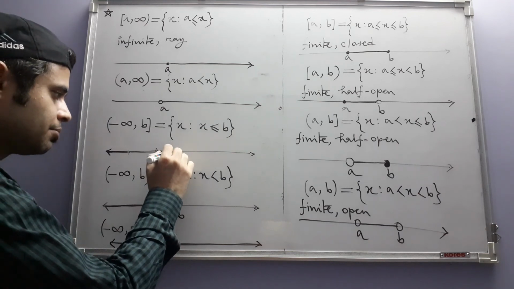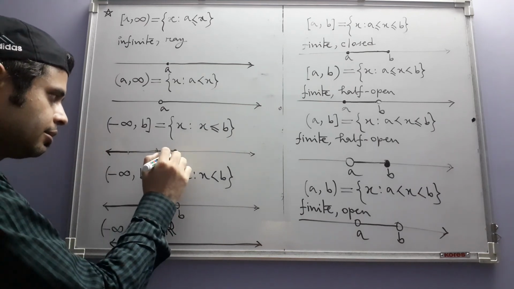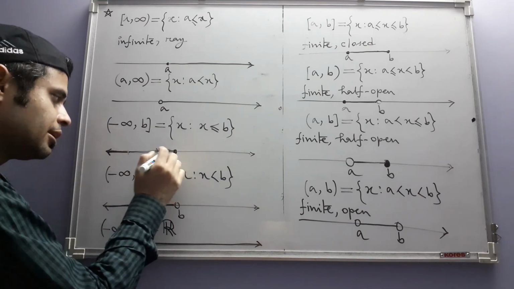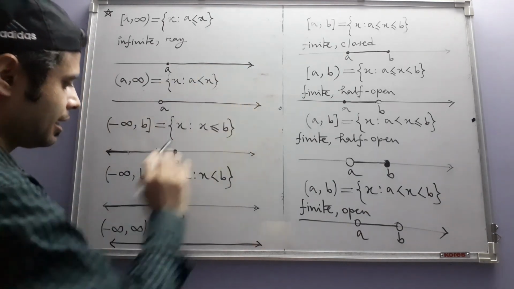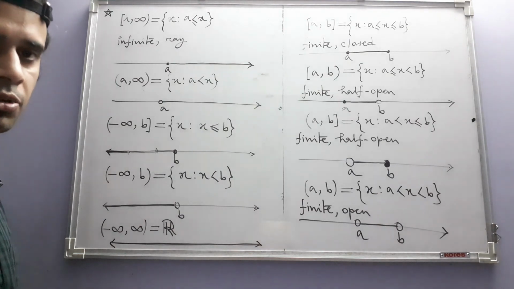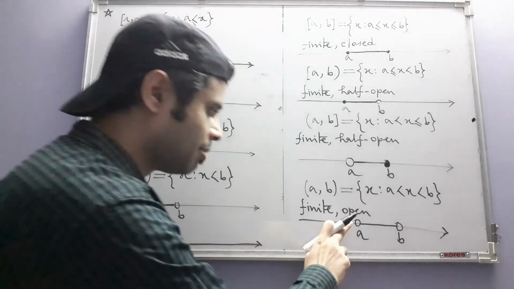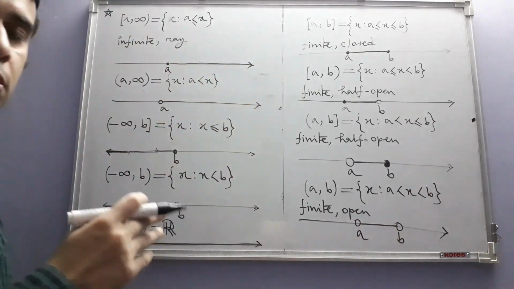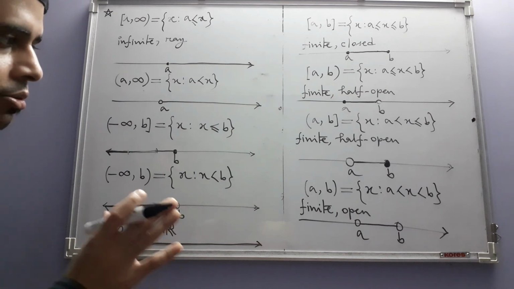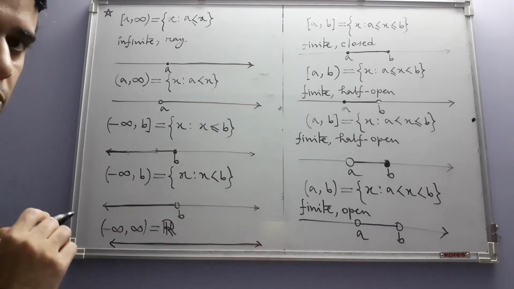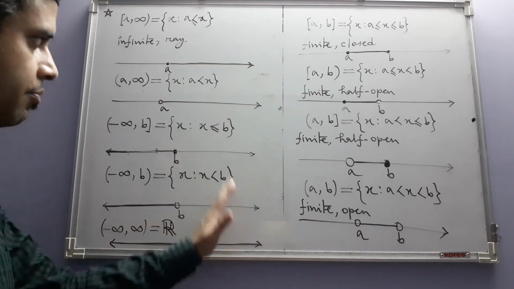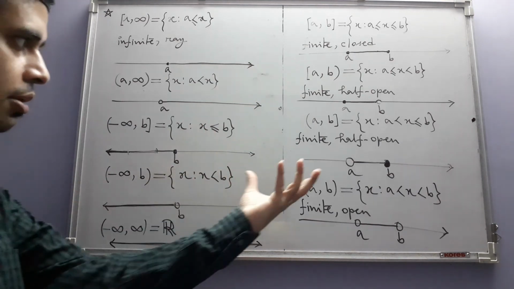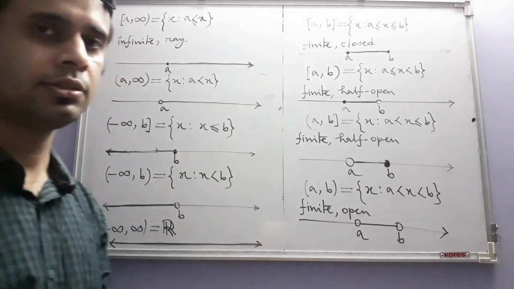If it starts from here and goes on that side, then it will do so without any gap, without breaking. Same with all the other things. If you see carefully, there is no gap. The boundary points may or may not be inside, but once you look inside, there is no gap. It's one solid line. So that's why the intervals are either rays or line segments geometrically.